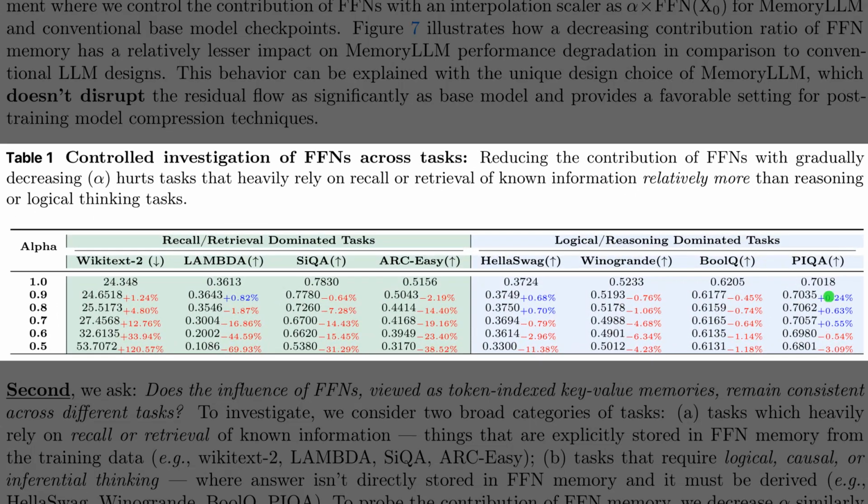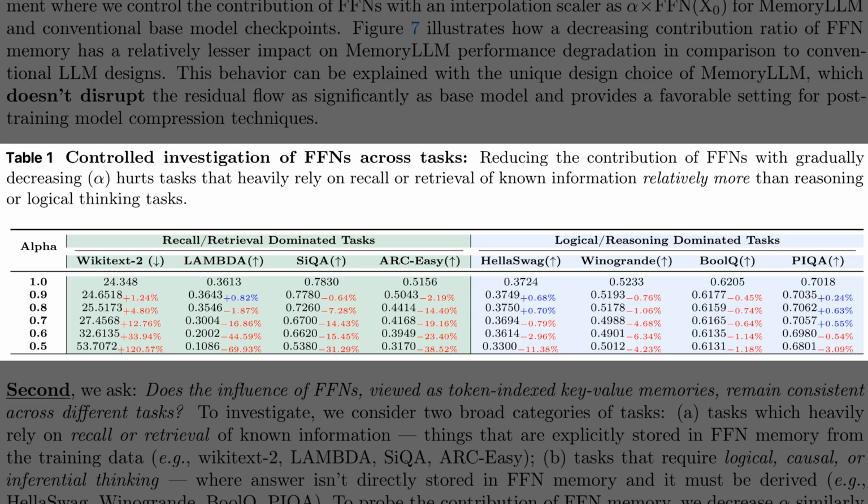Moving beyond the semantic clusters, Table 1 tests the functional role of these memory modules by slowly turning them off. The authors introduce a scaling factor, alpha, which gradually reduces the feed-forward network's contribution from 1.0 down to 0.5. On the left side, we see recall-dominated tasks like Wikitext2 and LAMBADA.